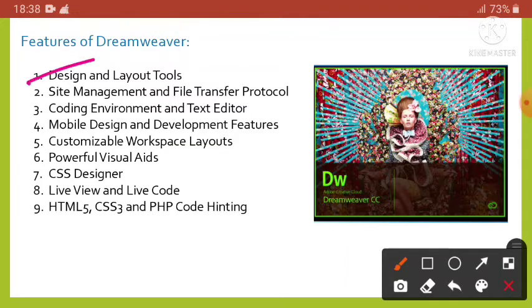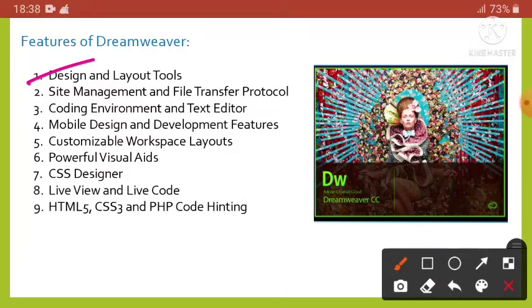The first one is design and layout tools. In Dreamweaver CC, we can see icon driven menus and detailed panels which help in improving the insertion and editing of text, images, and you can edit the media also without using the code.